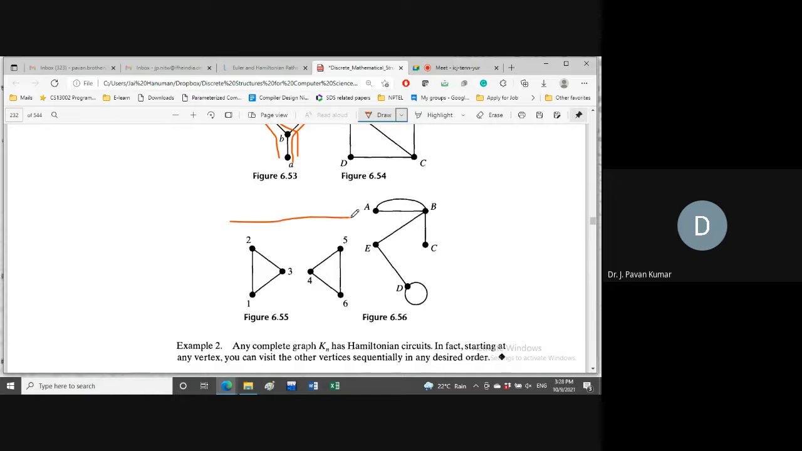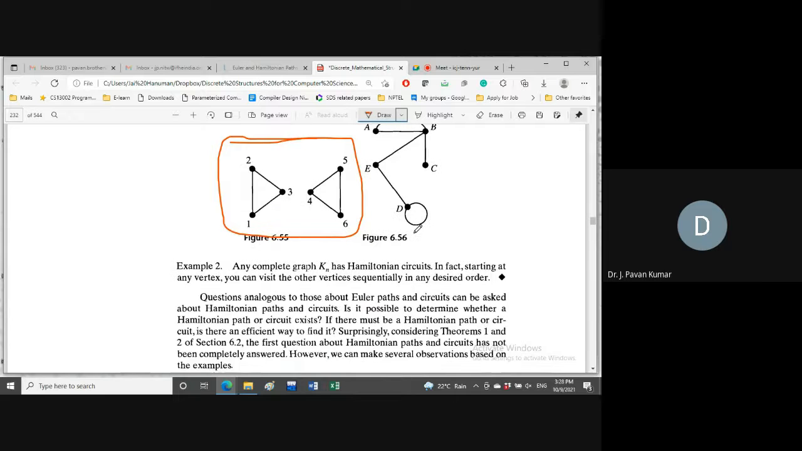Now you consider 6.55. It is entirely a graph. Now you say whether it is having Hamiltonian path or not. Yes or no? No. Why? Because it is a disconnected graph. Next, Hamiltonian cycle, there is no possibility as well.